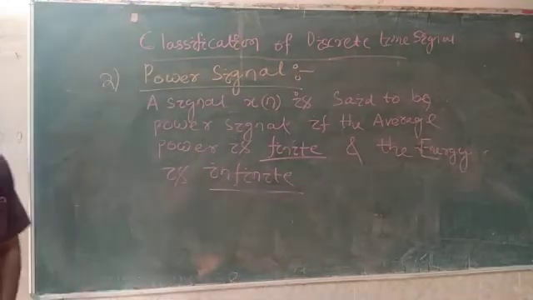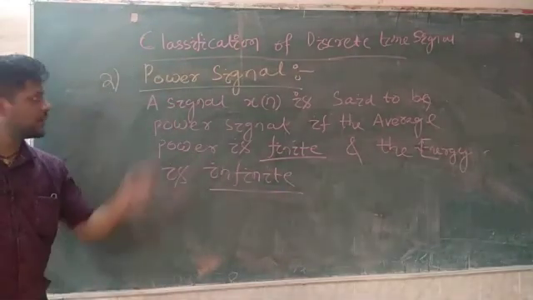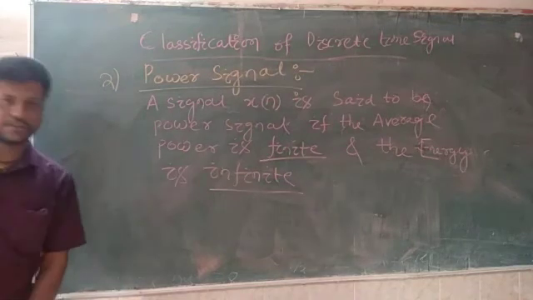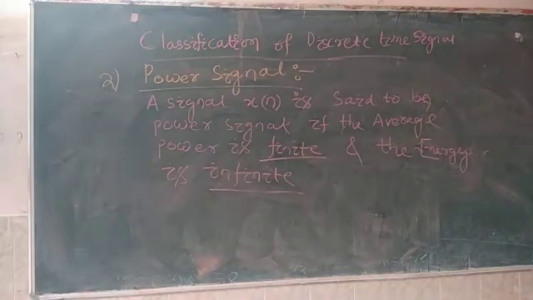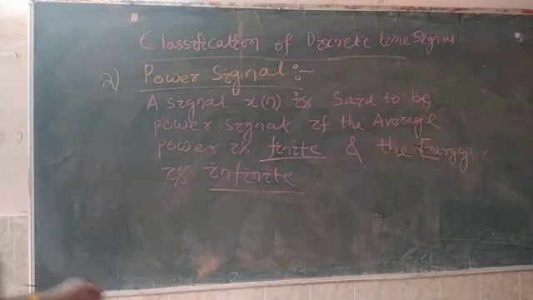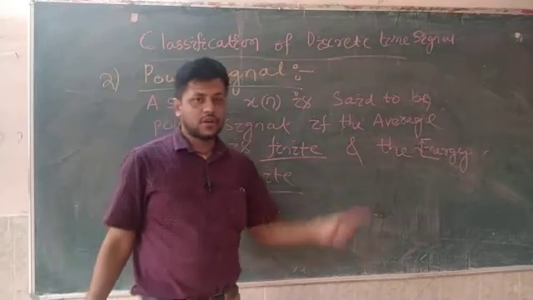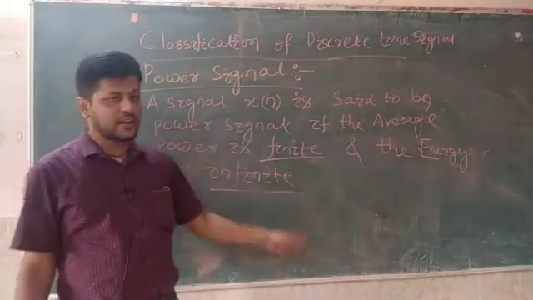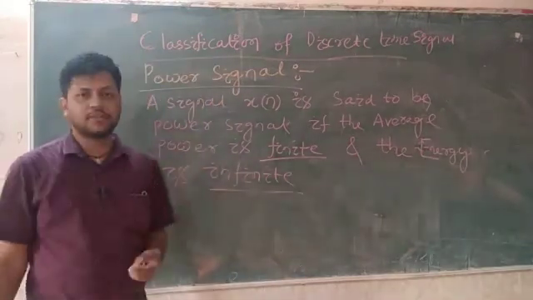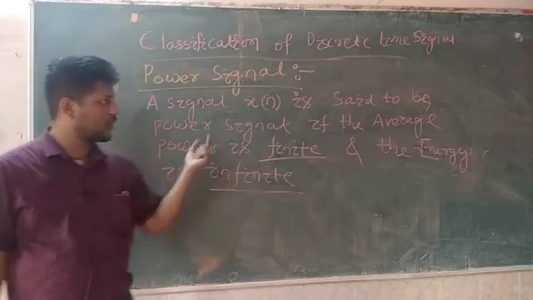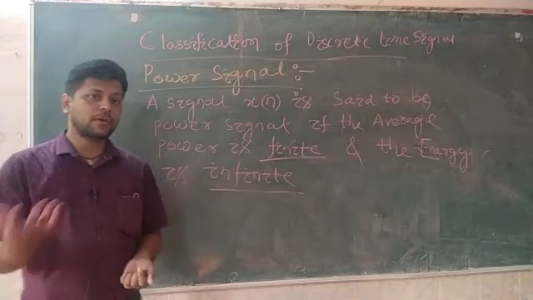The average power is finite and the energy is infinite, then that signal is known as your power signal. So the next question is how to calculate mathematically the power of a signal.